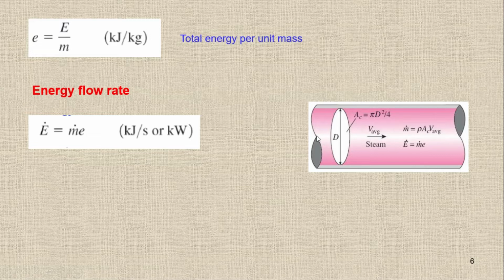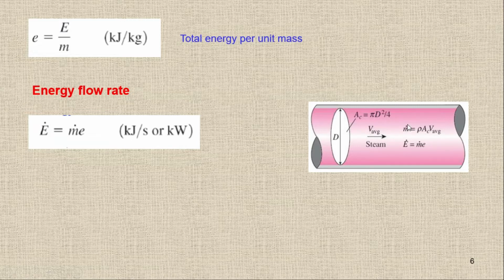Let's suppose we have a pipe here. The diameter of this pipe is d. So the area of this pipe will be pi by 4 d square, or pi r square, either pi r square or pi by 4 d square. This is the cross sectional area of this pipe, and a fluid is flowing through it. Right now the fluid is steam. The velocity of the steam is v.